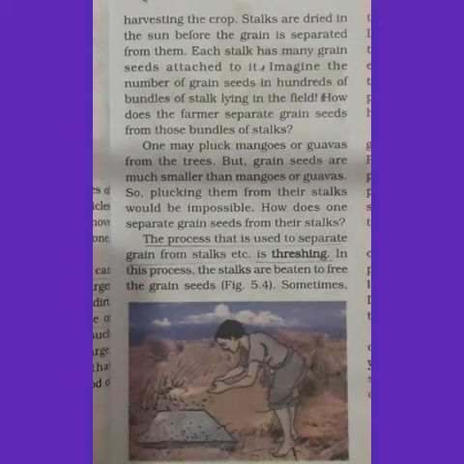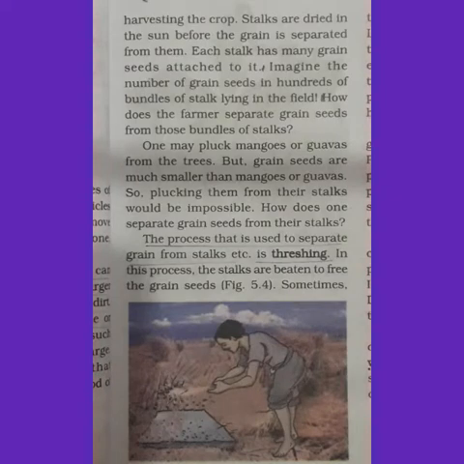One more method we have to study is threshing. What is threshing? We will study in detail. You might have seen bundles of paddy stalks lying in the field after it is harvested. Stalks are dried in the sun before the grain is separated from them.